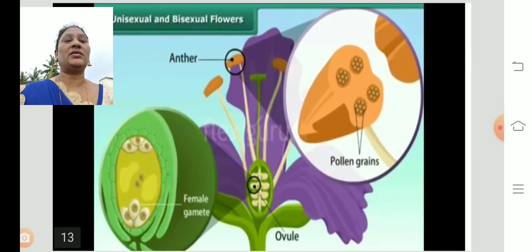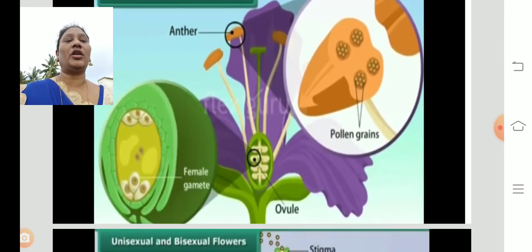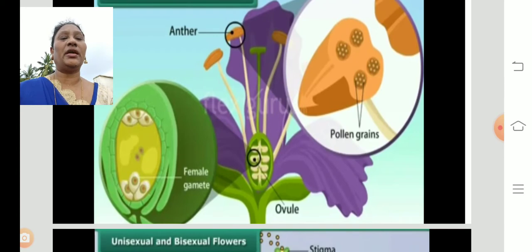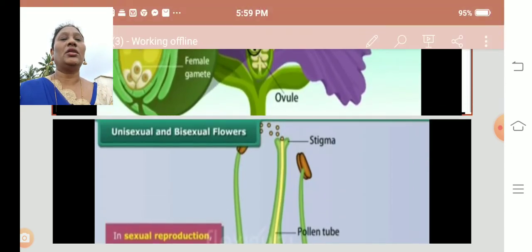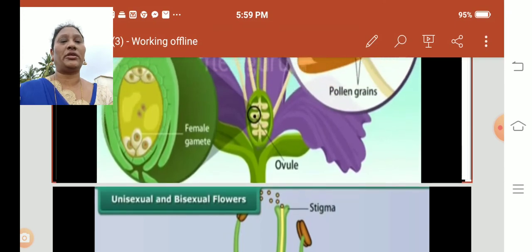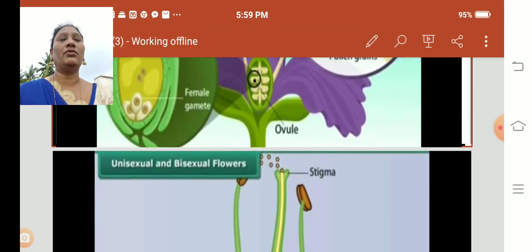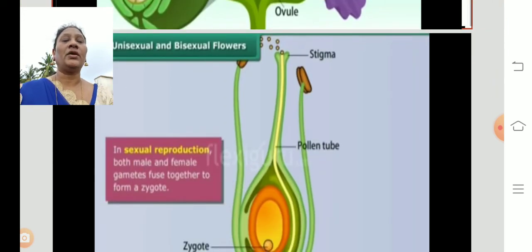You can see here the anther consists of the pollen grains, the male gamete, and the female gamete is the ovule. The ovules are present in the ovary. In sexual reproduction, both male and female gametes fuse together. This process is called fertilization, the process of fusing male and female gametes.